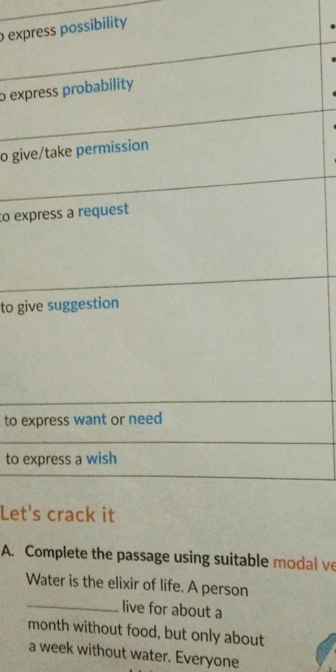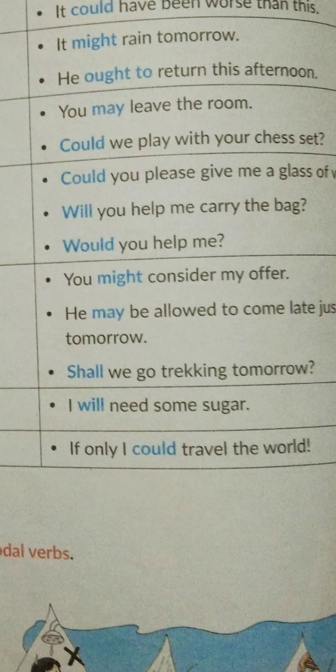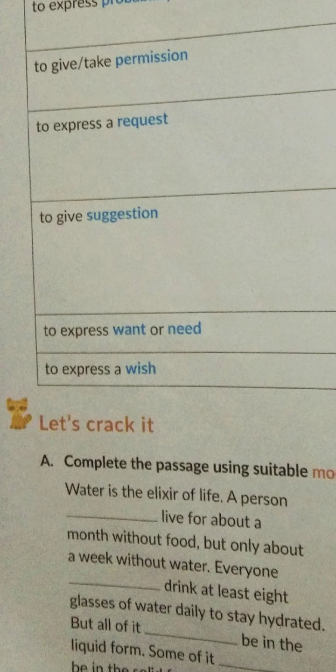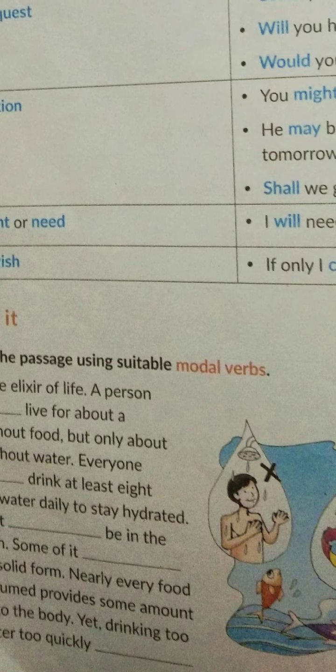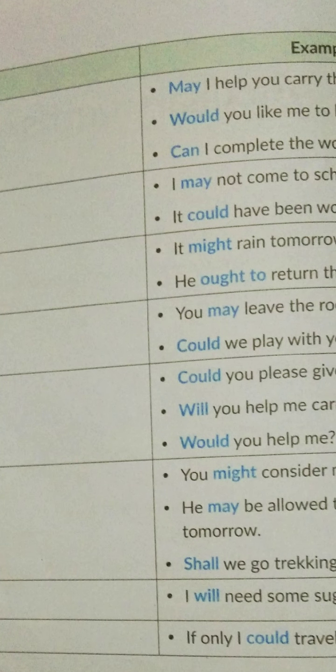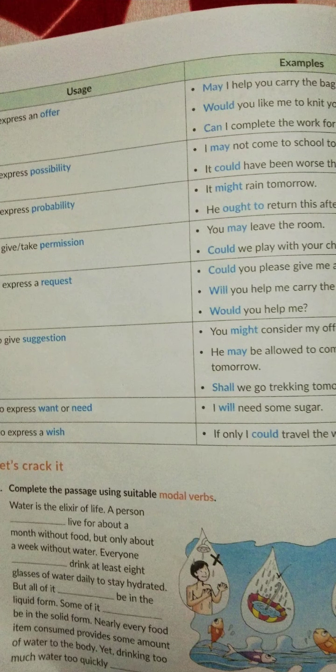To express the want or need, I will need some sugar. If only I could travel the world. So these all are wishes. Okay, so these were the modal verbs like may, would, can, might, ought to. So we saw will, would, shall, how they have been used to express the different moods or attitudes in a given sentence.